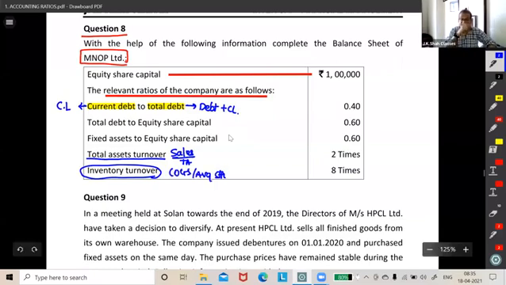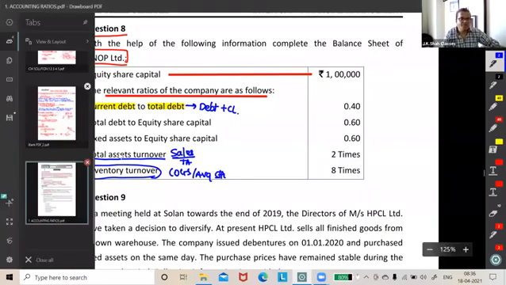Okay. Great. These details are given to us and we have to complete the balance sheet. First, what we will do? First, we'll find out what we have to find out. Now, that is the first task. Is the blank balance sheet given? No. So what we have to first find out? Make a blank balance sheet. So, let's get into it. Making a blank balance sheet.